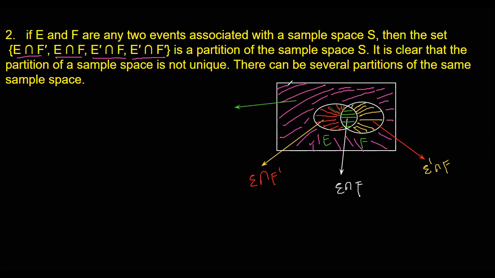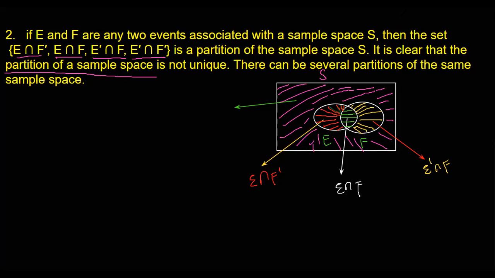That means when we take the union of all those, we get S. That means they also form a partition of the sample space. Partition means dividing the sample space into certain numbers of mutually exclusive and exhaustive events.